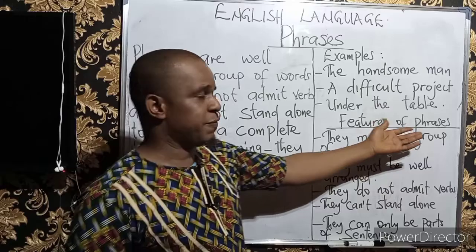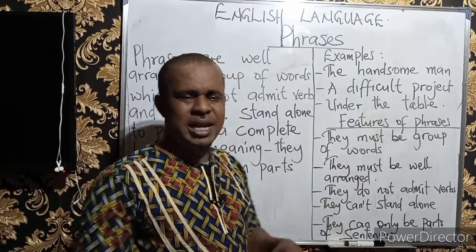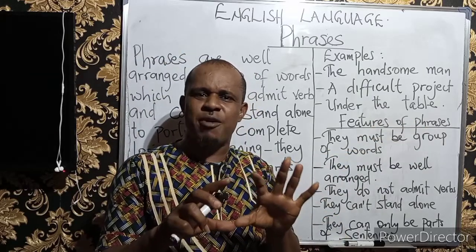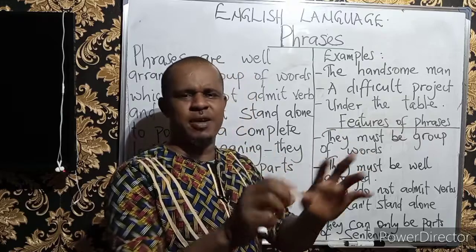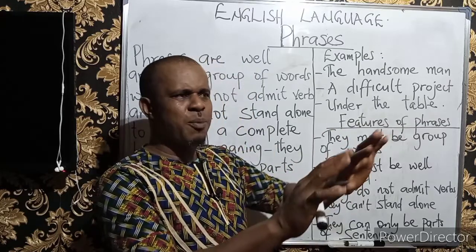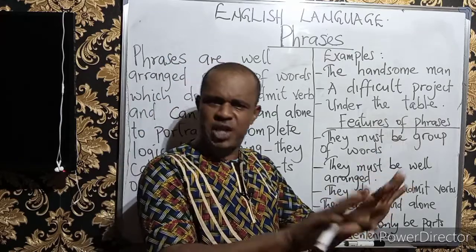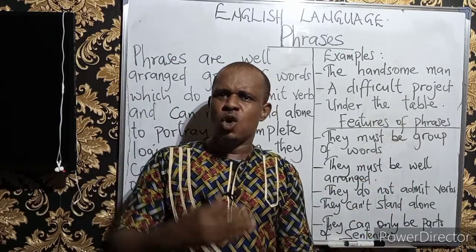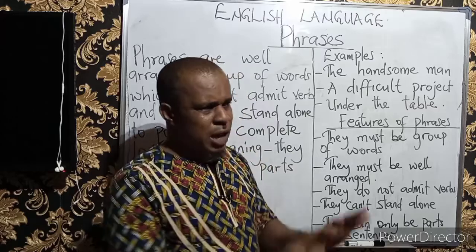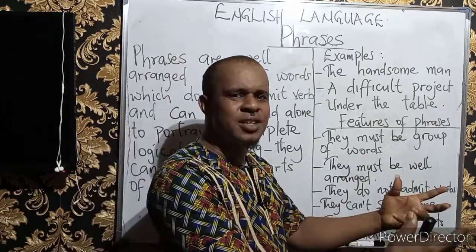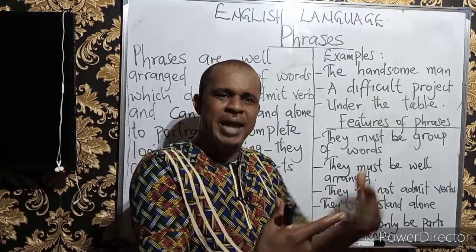We talk about the features of phrases. Under the features, we are looking at the characteristics. What do we see in phrases? When we look at them, what do we notice so easily? When we look at phrases established anywhere, what are those things we should take note of? What are those things that at a glance we are able to identify in them?